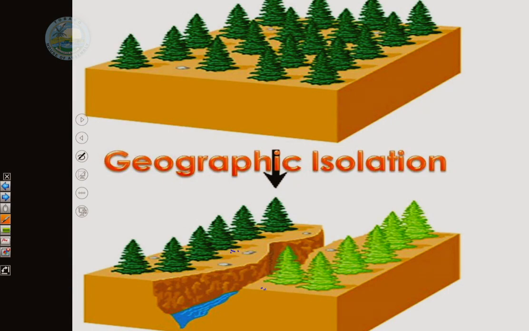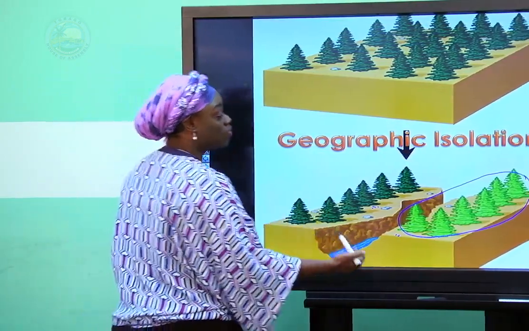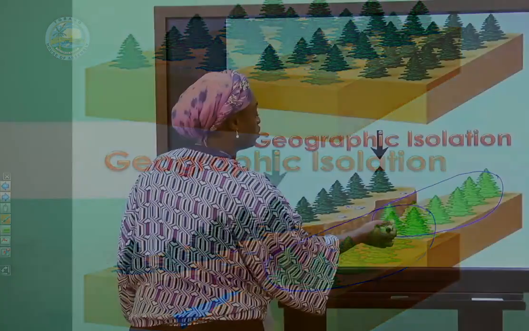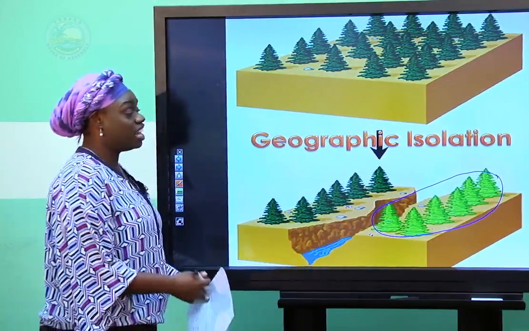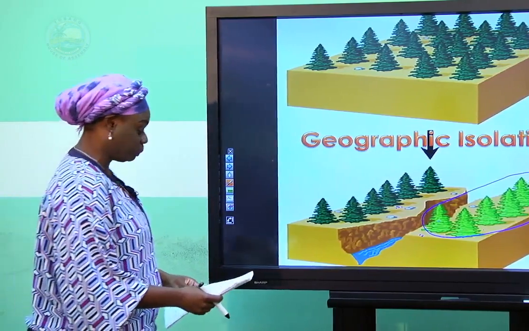And perhaps these trees on the east have more sunshine or more rainfall or some other environmental condition that have caused them to change their characteristics, so that over a period of time, not overnight, but over several generations, you have these variants here no longer resembling the parent trees, and so these two cannot interbreed, and therefore we have creation of a new species.